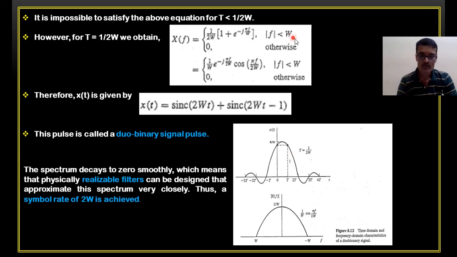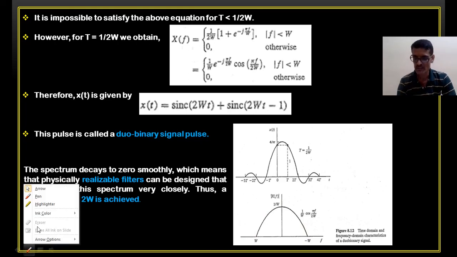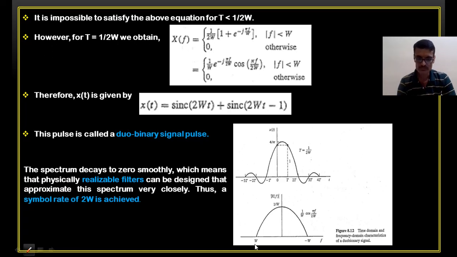In the frequency domain, if I plot the spectrum for this particular equation, substituting different values of f, I'll get a spectrum something like this. This is the frequency response for a practically implementable kind of filter. It is not something like the ideal case. The ideal case for the Nyquist condition should be a perfect rectangular kind of shape.